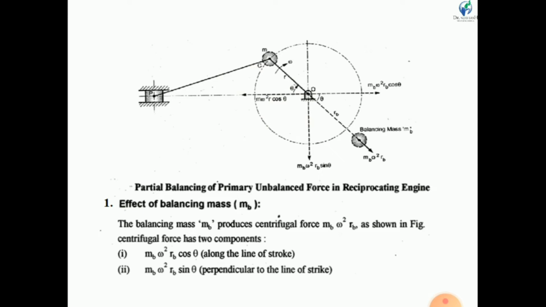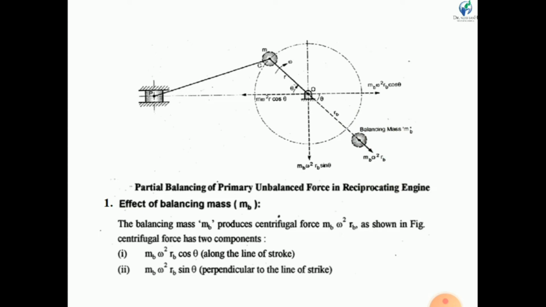Now, if we attach mass MB at radius RB diametrically opposite to the crank, then because of this mass MB placed at distance RB, a centrifugal force MB omega square RB acts in this direction.